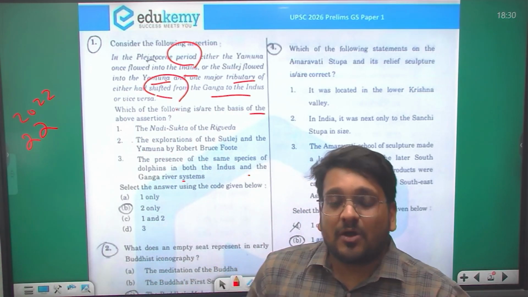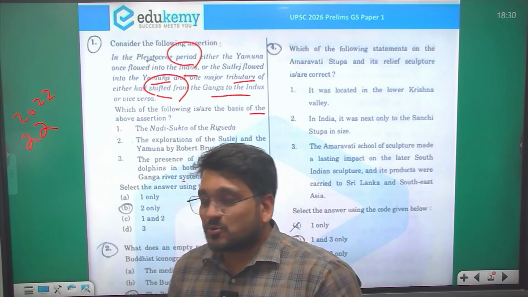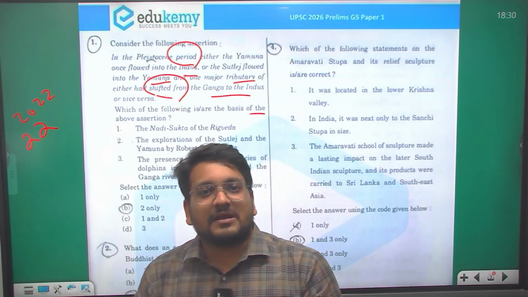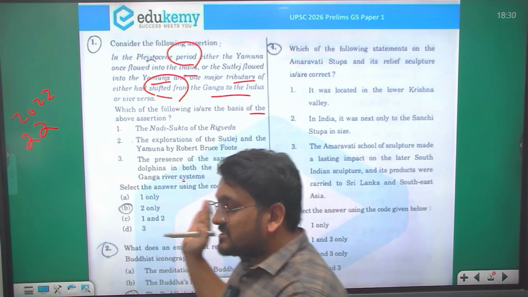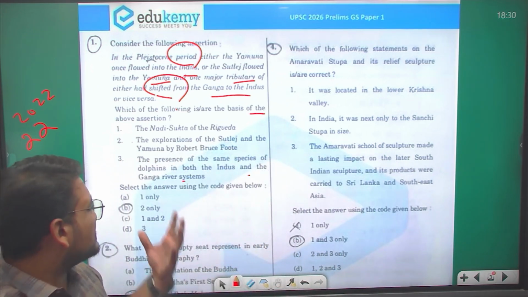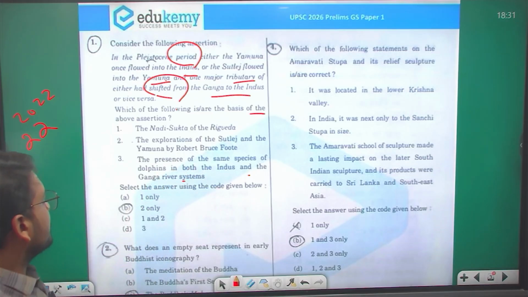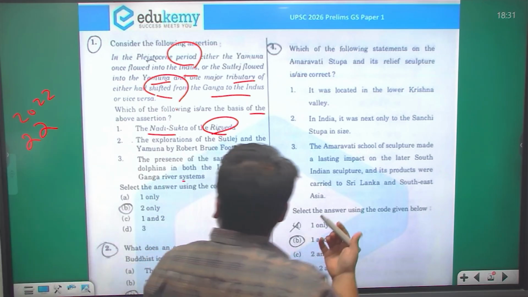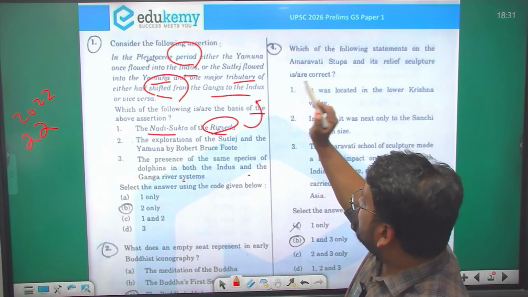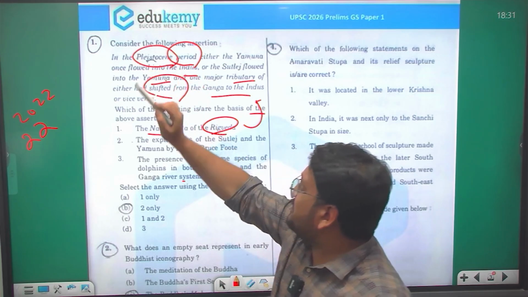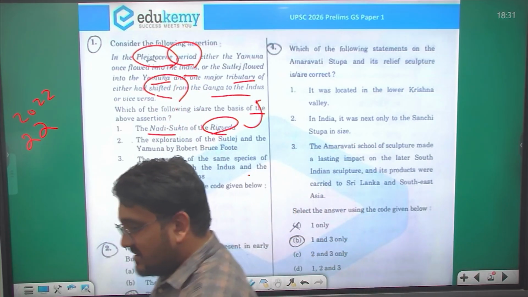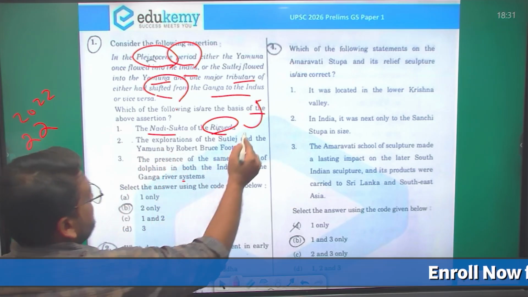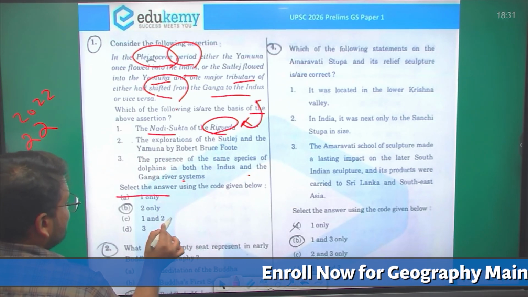In such questions, how can you interpret the question or reach the answer? We have a format of attempting questions in 3 patterns: confident, smart guess and blind guess. I would keep such a question in smart guess or blind guess, because we can't be confident about such questions. The Nadi Sukta of Rig Veda can't be that precise about the Pleistocene period, so we could eliminate this option. So A and C get eliminated.